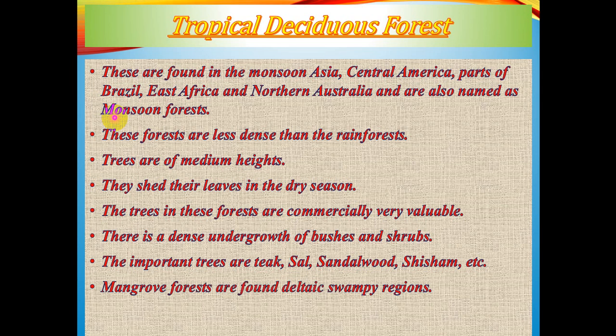Next, mangrove forests are found in the deltaic swampy regions. Now, in our country, we are having delta. One of the largest deltas of the world is Sundarban Delta, which is basically formed by the confluence of two important Himalayan rivers, that is Ganga and Brahmaputra. And over there, a very important mangrove tree species is found, and that is Sundari. So it is a Sundari tree or the mangrove forest comes under this category. They are grown in the deltaic and the swampy regions.